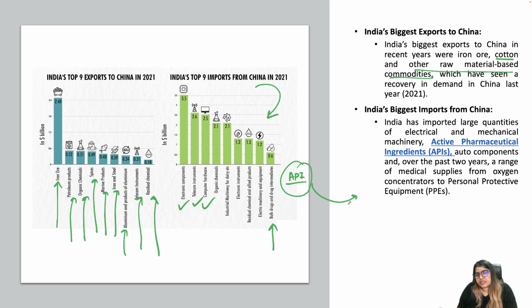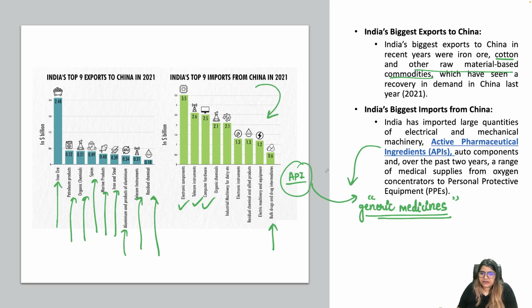India is known as the pharmacy of the world, and we produce cheap, affordable and very effective generic medicines. To manufacture generic medicines, we require APIs. APIs are the active pharmaceutical ingredients without which generic medicine production is not possible.